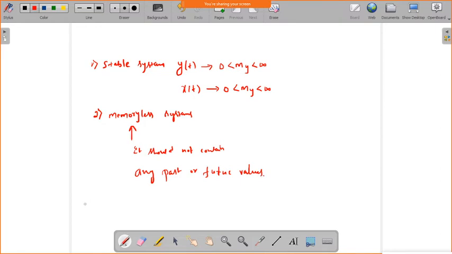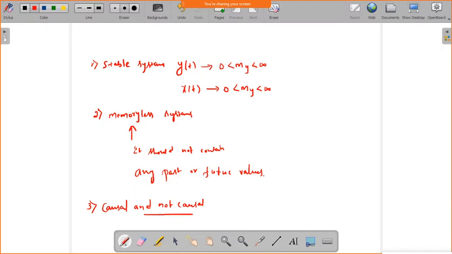Okay. So what is next? The third one, causal or non-causal system. When we say the system is causal, the output depends only on the past or present. Causal means it doesn't depend on the future; it should depend only on past or present values.